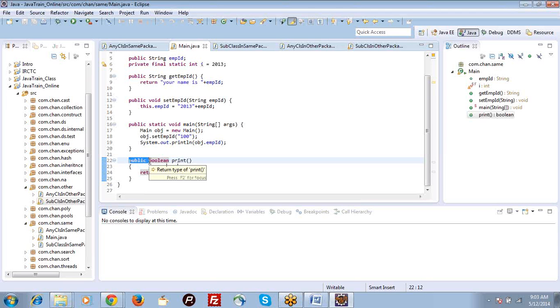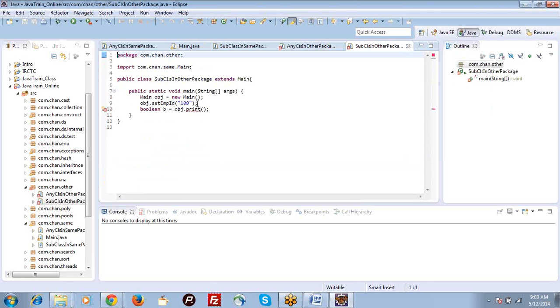Now I am using protected. Here the error should not come. There is some problem with it, but if you see here, change the visibility to protected. If you make it protected, it should not give the error. Because of some problem, Eclipse is showing an error.